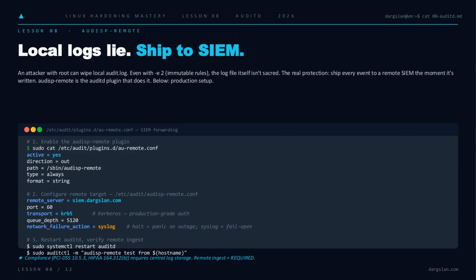The fix is audisp-remote. Stream every event off the box the instant it's written. Use Kerberos for transport, set a deep queue for network blips, and choose your failure mode deliberately. Halt if you'd rather panic than lose evidence. Syslog if availability wins. PCI DSS 10.5.3 and HIPAA don't ask politely. Central log storage is required.